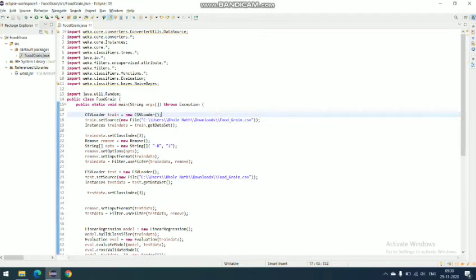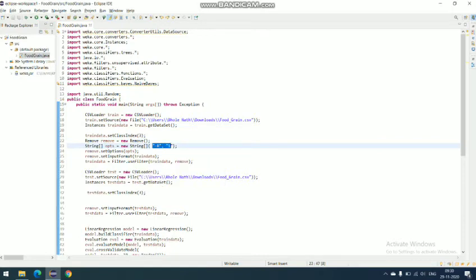Then we fetch the dataset from the computer into the train object. Then we create instances from the train object. Then we set the column on which the operation is performed. We set the unnecessary column to remove from the train data object.